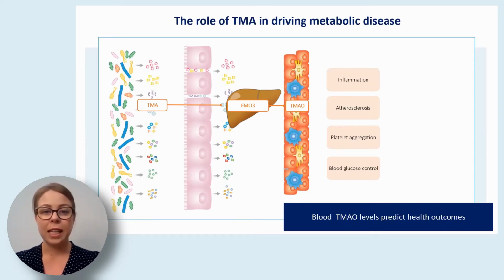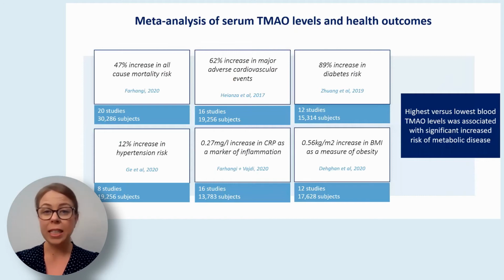High levels of TMAO can also predict numerous health outcomes. When comparing individuals with highest versus lowest levels of TMAO in the blood, researchers have found that those with higher levels were associated with a 47% increase in all-cause mortality, as well as a 62% increase in adverse cardiovascular events and an 89% increase in diabetes risk.